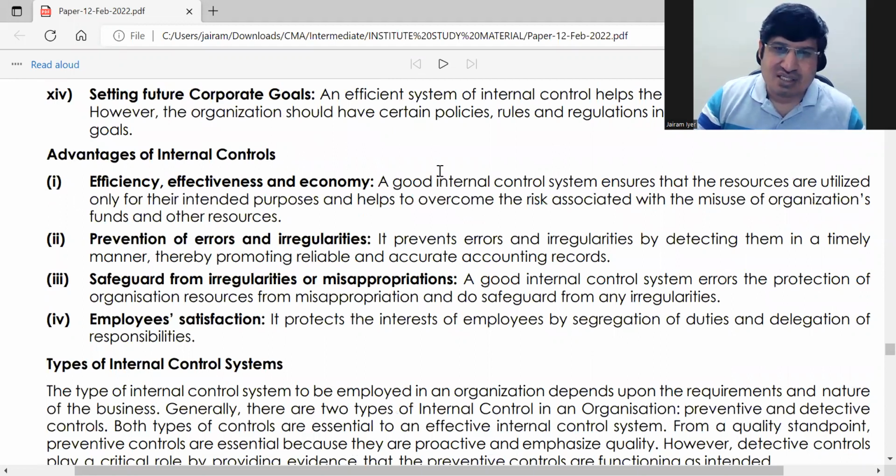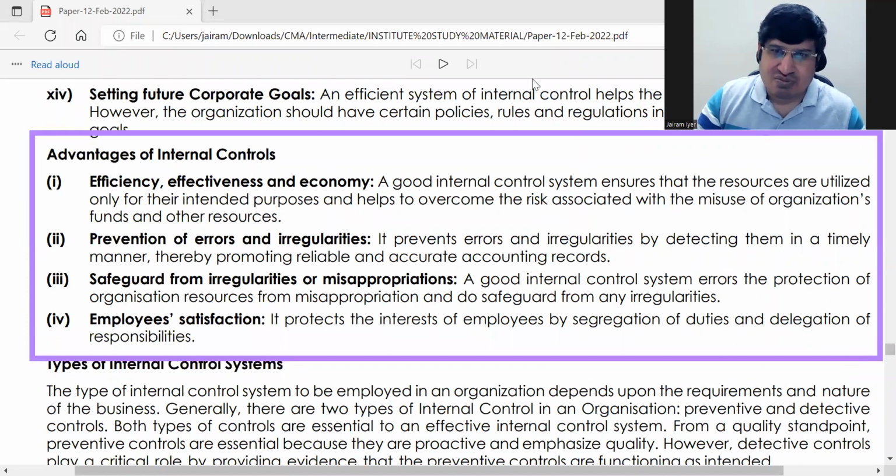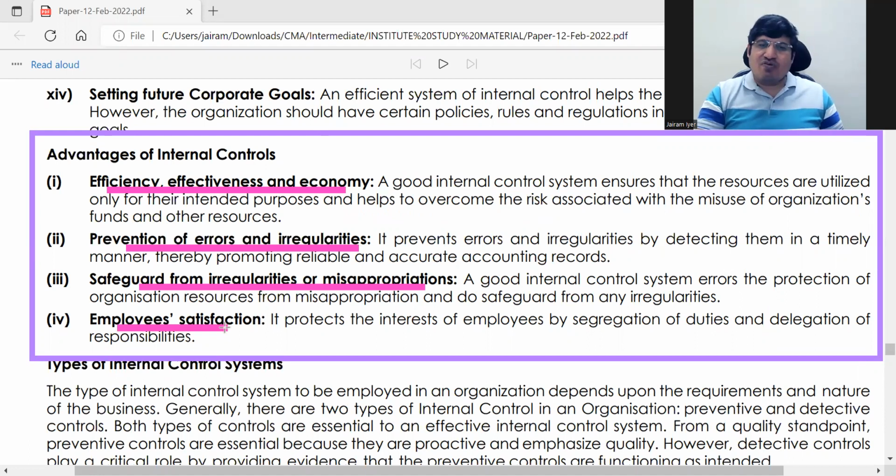Next is advantages of internal controls. ठीक है, ये सब चीजें important है. All these are already tabulated for you. Advantages of internal controls. ठीक है. तो इसमें आपको just try to remember these main points. ये points जो है ये important है. अंदर का आप लिख लेना, लेकिन ये लिख लेंगे तो पक्का, if you write these 4 points, if it comes for 5 marks, you will easily get 5 marks.